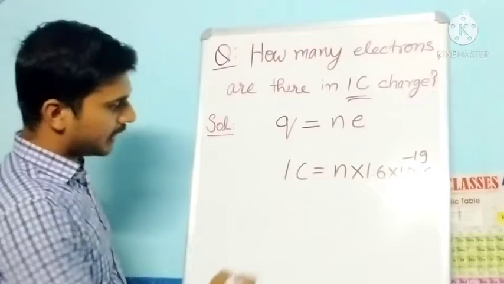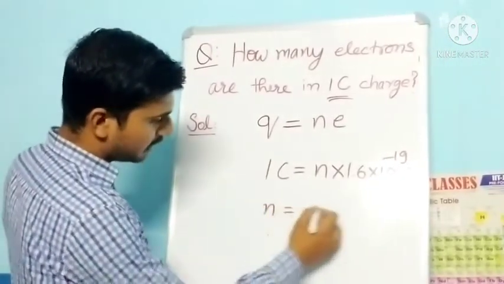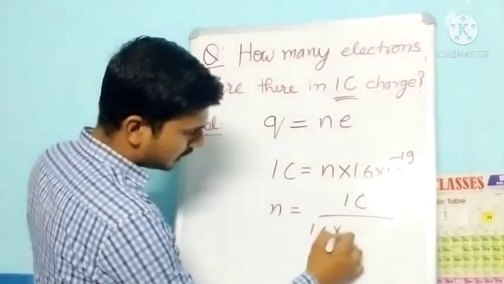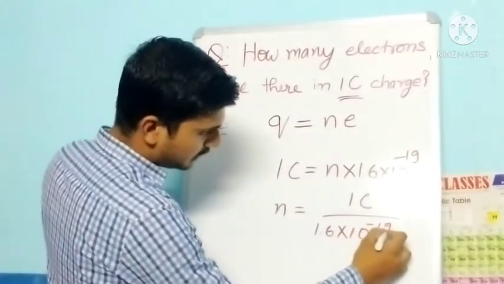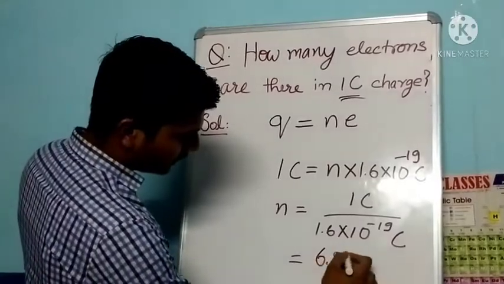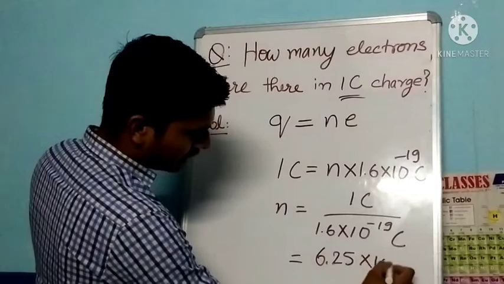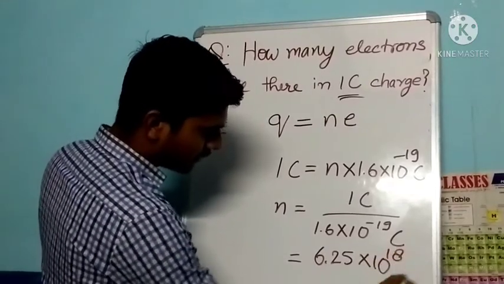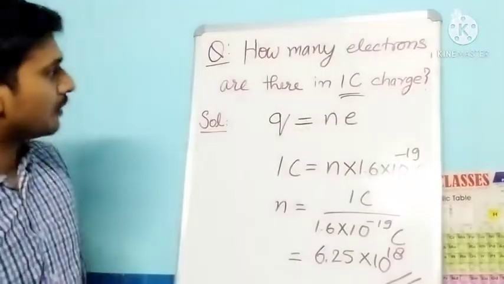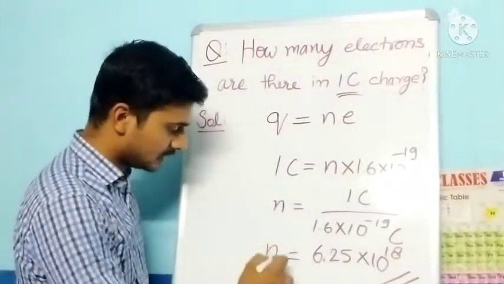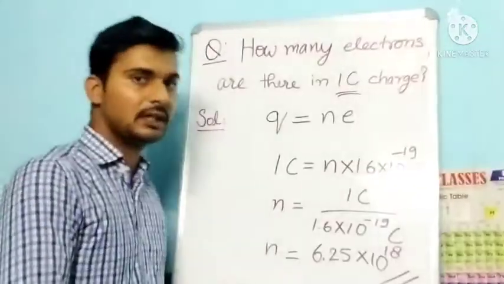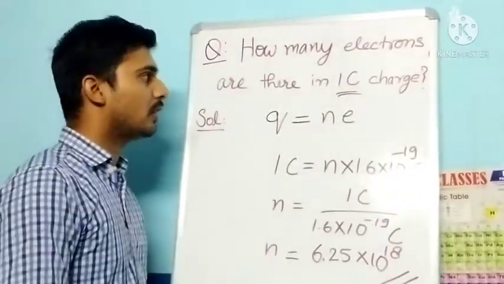So from here we can find the value of N. N will be given as 1 coulomb divided by 1.6 into 10 to the power minus 19 coulomb, and it will give the final value 6.25 into 10 to the power 18. So how many electrons are present in 1 coulomb of charge? The answer is this: 6.25 into 10 to the power 18 electrons are present on 1 coulomb of charge.